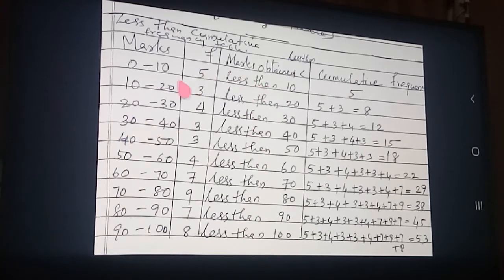Okay. So less than 10. In 0 to 10 how many students are there? 5. The meaning is that for less than 10, the total is 5. That frequency is written here.